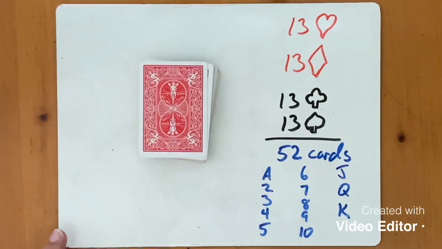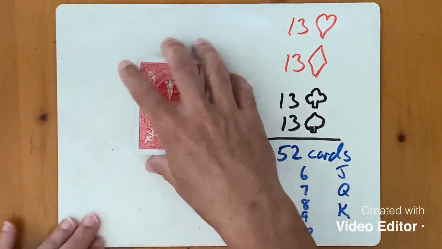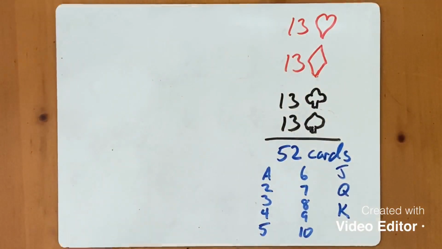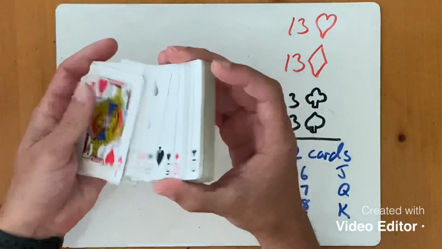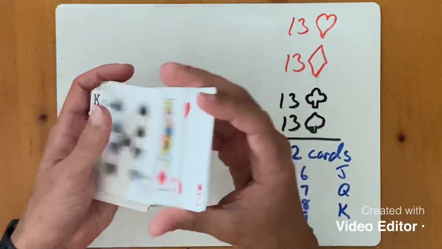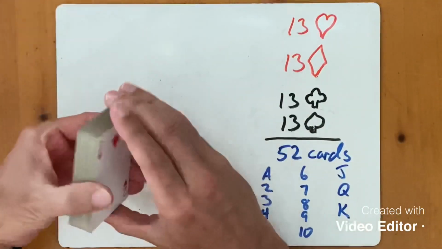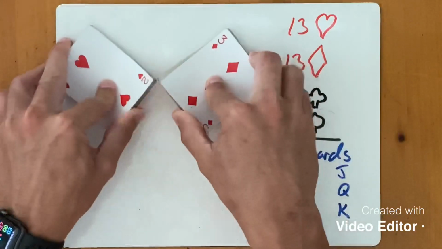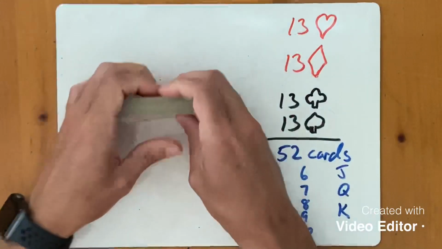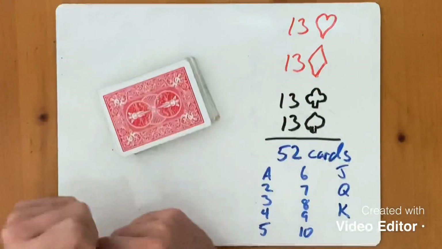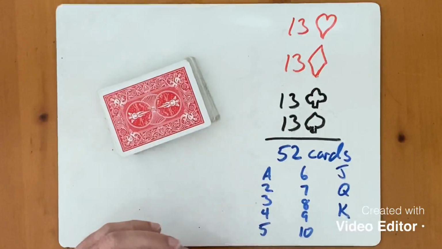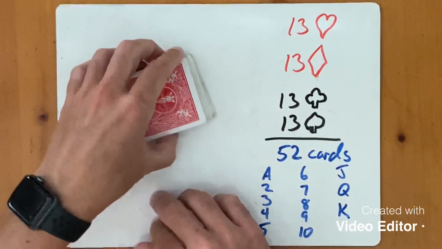We want to take a look at the probability of what happens if I take this deck and I shuffle it, so that the cards are mixed up in random order. I want to find out what's the probability if I pick a random card that I choose a particular one or a particular type. Let's start off with something easy.